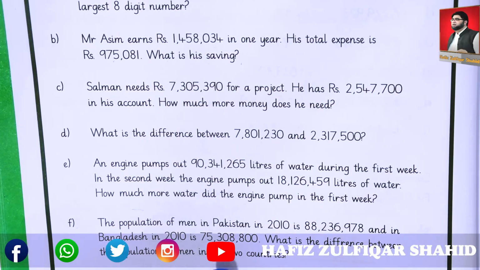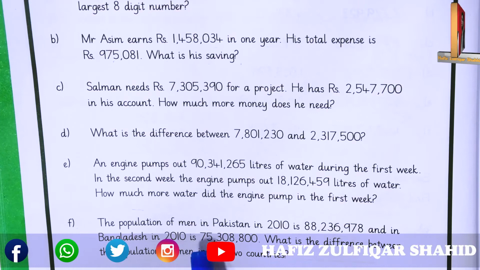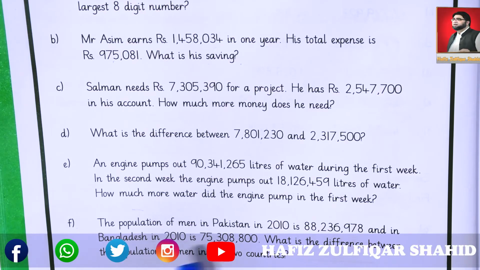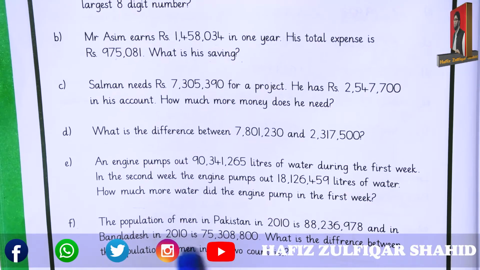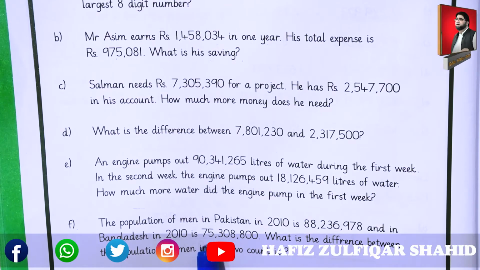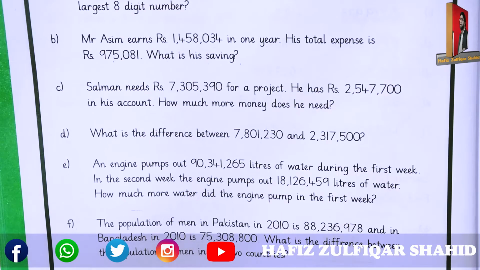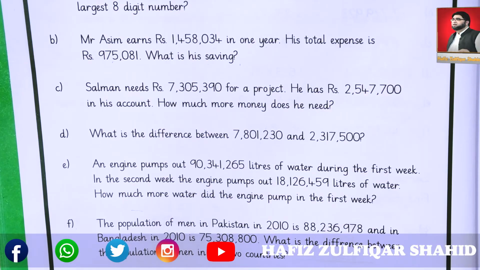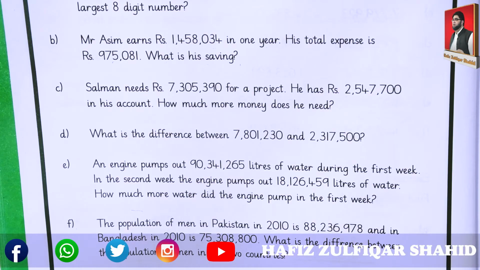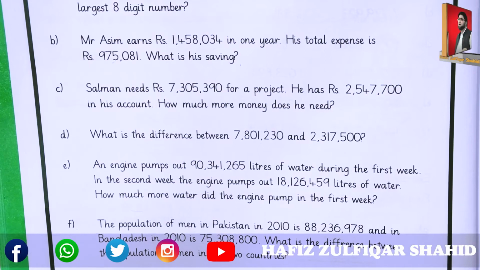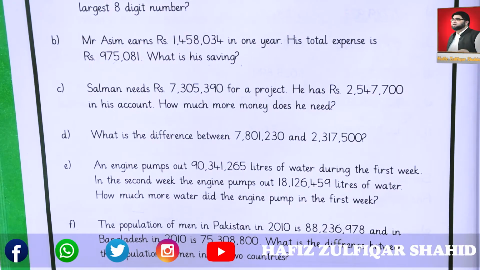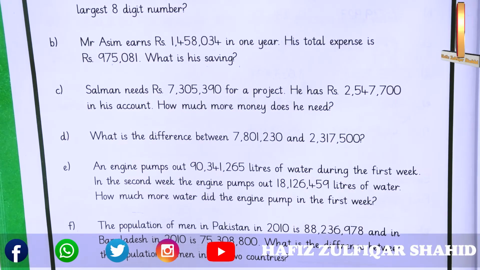They are talking about only men, not the whole population. What is the difference between the population of men in these 2 countries? We can find the difference after subtraction of these 2 countries' population.